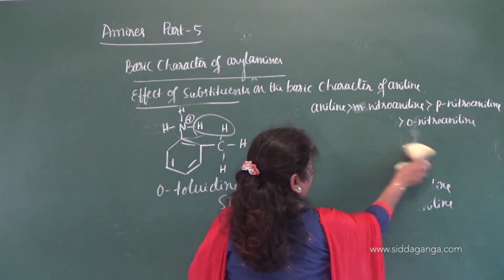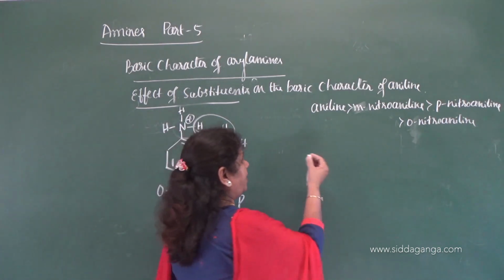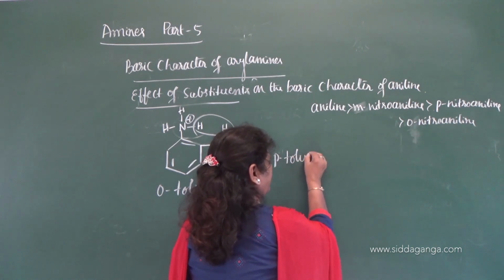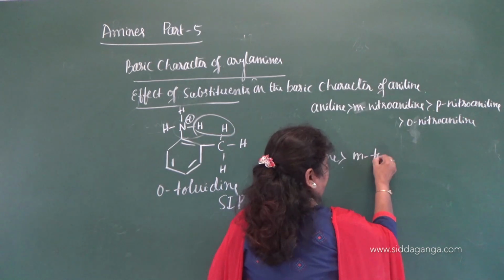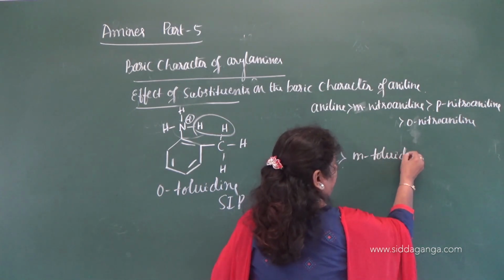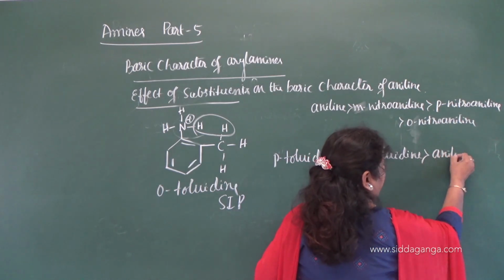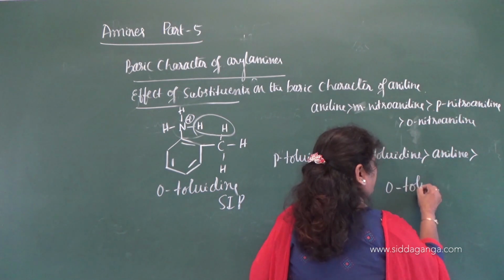Let me give the example here. Toluidine, that is methyl substituted aniline. If we go on, then para-toluidine is more basic than meta-toluidine, which is more basic than aniline, and which is more basic than orthotoluidine.